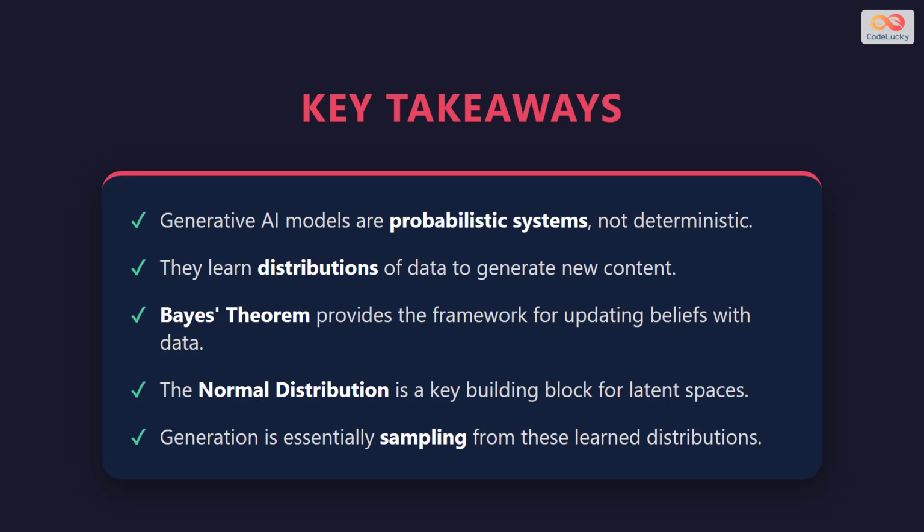To wrap up, remember that generative AI is fundamentally a probabilistic game. It is about learning the hidden distributions of data, using conditional probability to understand context, and using sampling to turn those mathematical probabilities into creative output. Understanding these foundations allows you to look past the magic and see the math making it all possible.